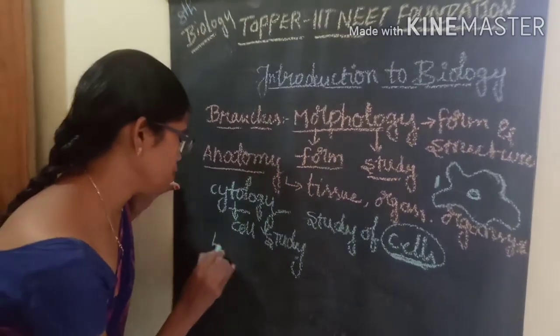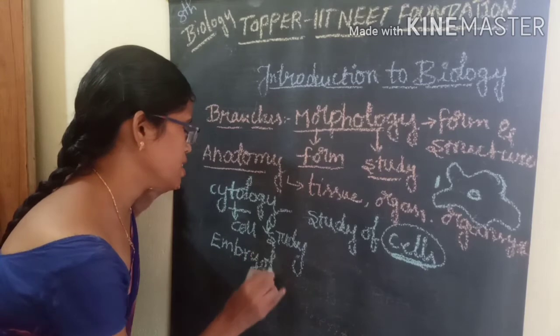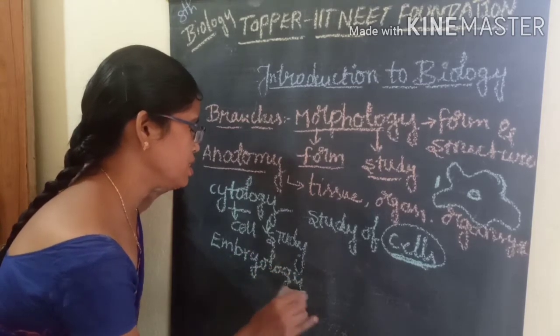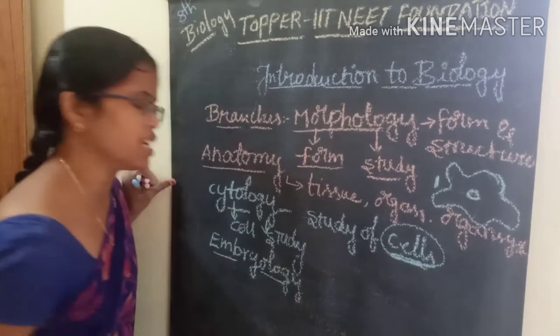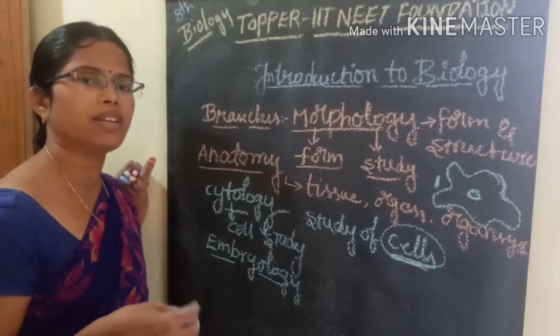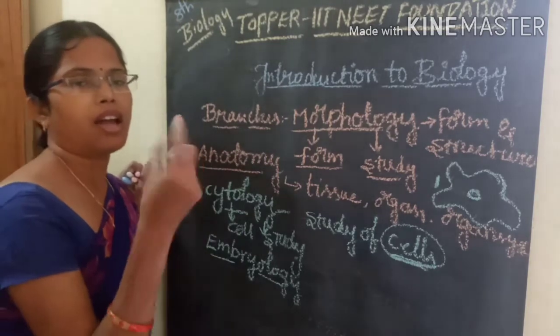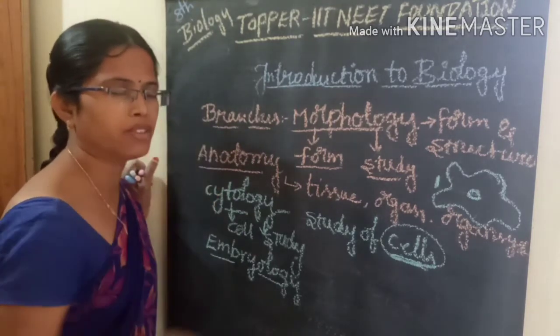Next, coming to the next science, that is called embryology. What is that science? Embryology. Embryology means the study of the embryo. Whenever organisms are formed, first we form one zygote.